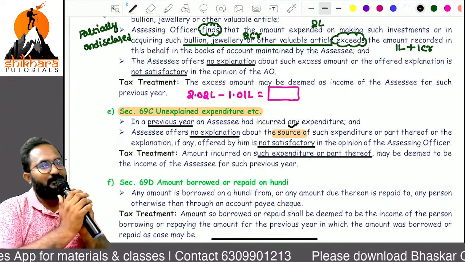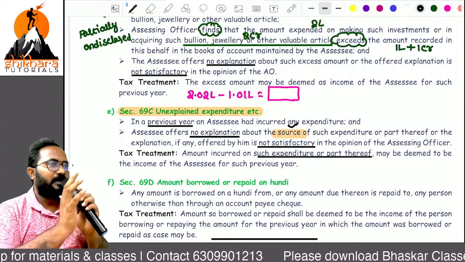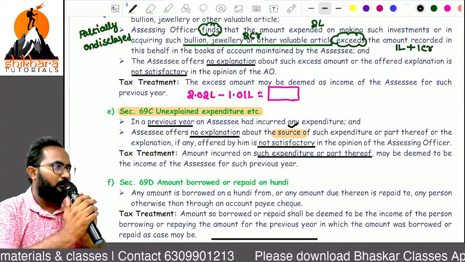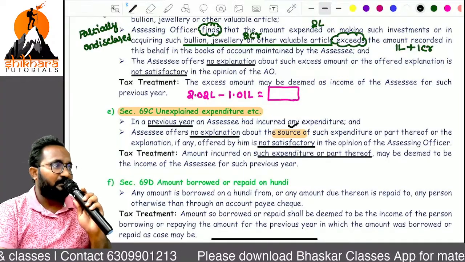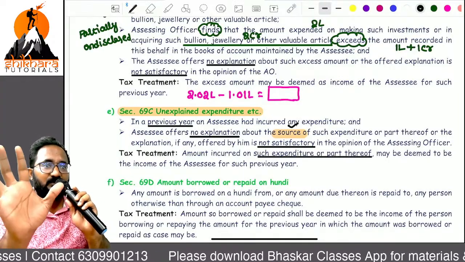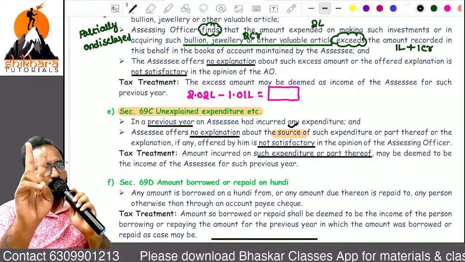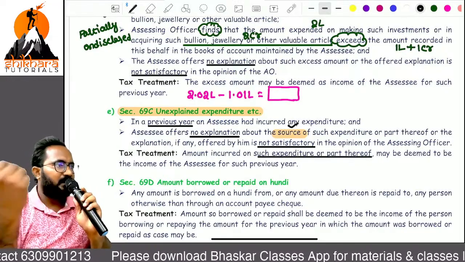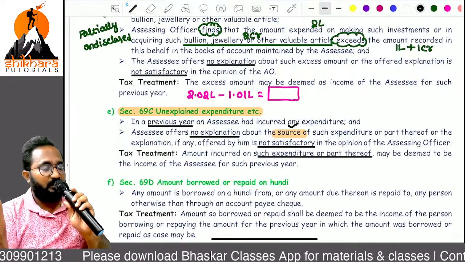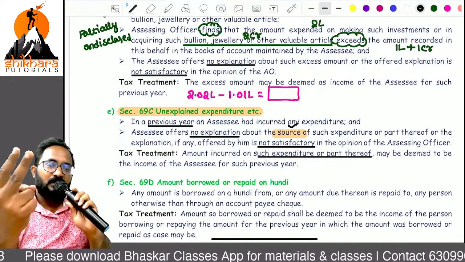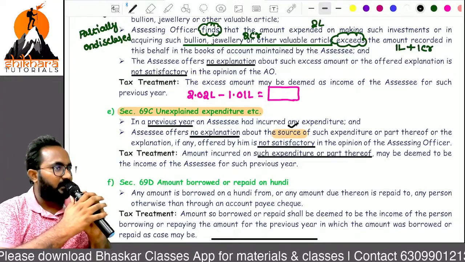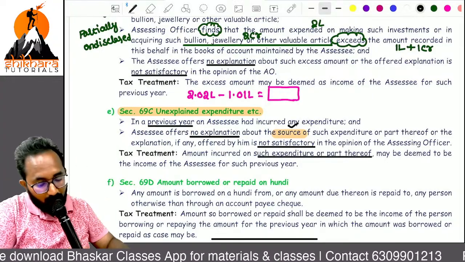Again I am saying, ma, for the 5 crores I don't have any explanation, so the 5 crores is undisclosed only. But now I am trying to explain 3 crores. How? What is the composition, ma? 1.5 crores is from earlier year's return of income, sir. I deposited the same amount in the bank accounts. They gave the 50 lakhs, so up to now 2 crores is over. 1 crore I took as a loan from others, and the creditworthiness of the loan-giving party I also proved. So 3 crores is over, and for the remaining 2 crores I don't have any explanation. That's why that is treated as what? Undisclosed.